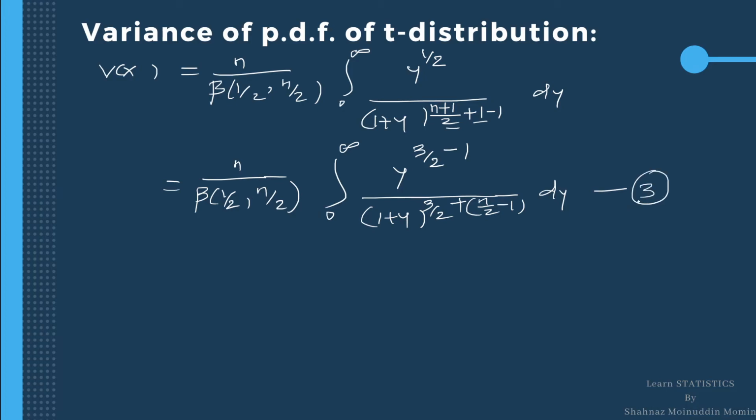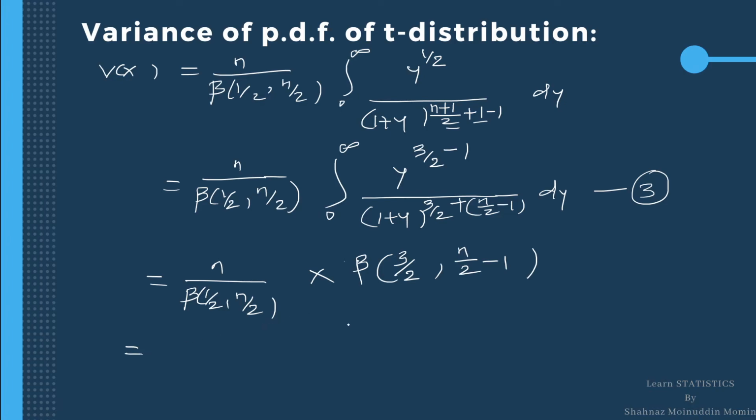Now equation 3 and equation 2 are the beta integral. So by comparing equation 3 with equation 2, one can write the value of equation 3 as n divided by beta 1 upon 2, n upon 2, multiplied by beta 3 by 2 comma n by 2 minus 1. Now we will use the relation between beta and gamma function to simplify the beta function in numerator and denominator.